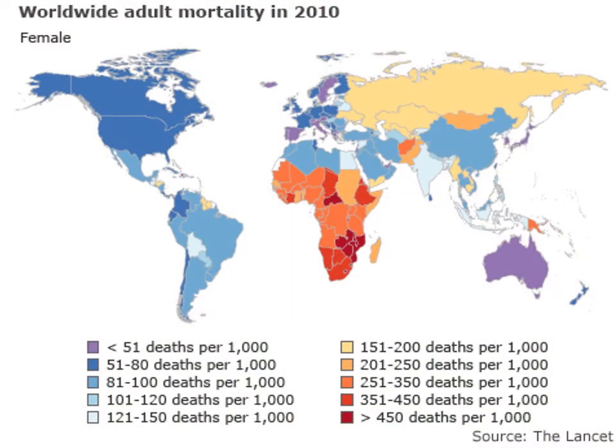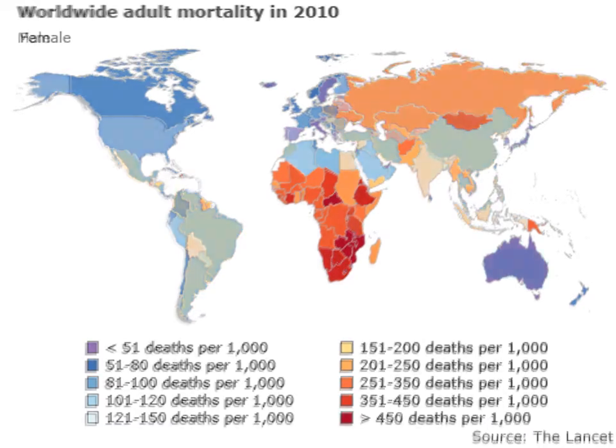We can see here the number of deaths per 1,000 people in countries. The darker the blue, the lower the death rate, and the darker the red, the higher the death rate is. This is the female mortality rate, which is a little bit different.